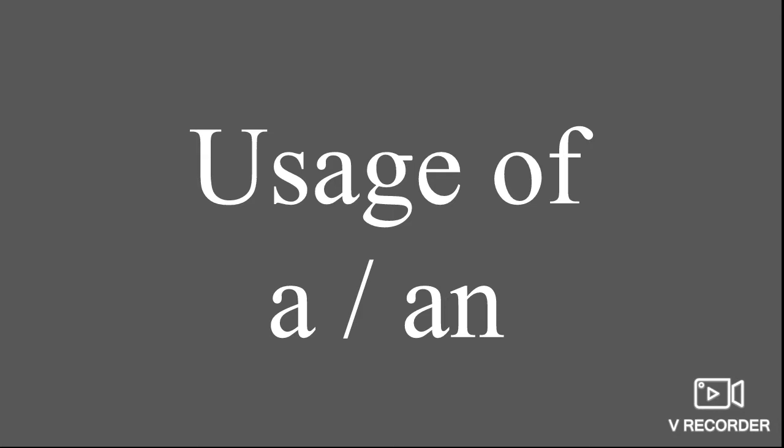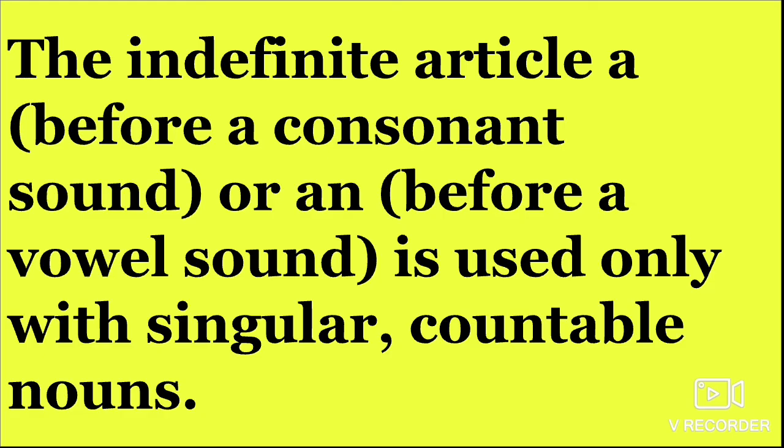Till now, we have been learning the usage of on, in, and at. Those are the prepositions in English. Now, in this class, we are going to learn articles, that is, English articles. Since you are very small, I am not going to go briefly into it, but I am going to explain as much as you can understand. The articles are divided into two, definite and indefinite. In that, we are going to learn about a and an.